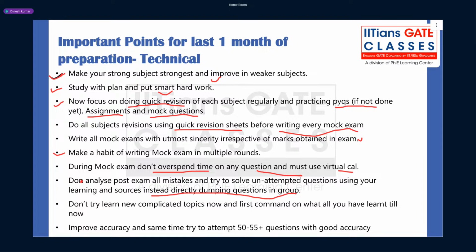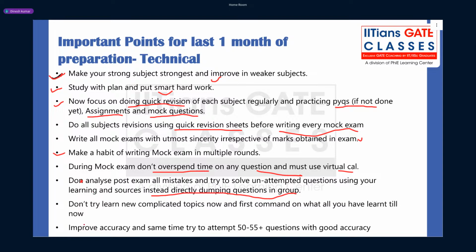First, you all must try whatever learning you have, whatever sources you have, either it is IGC or any other, you must try to solve the question yourself, and then only dump it to the group for discussion. So if you struggle a little bit, it will improve your problem solving skill, because in GATE anyway questions will not repeat, only concepts repeat. You can't find any same question in the last 17 years, mostly the concept will be the same. So try to focus more on concepts and problem solving skill.